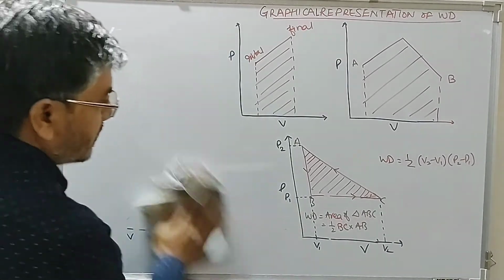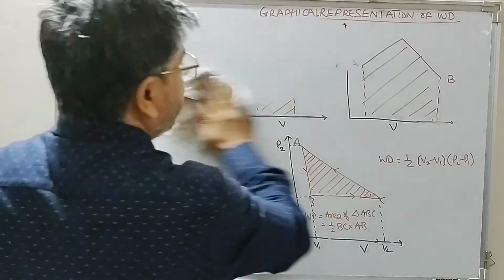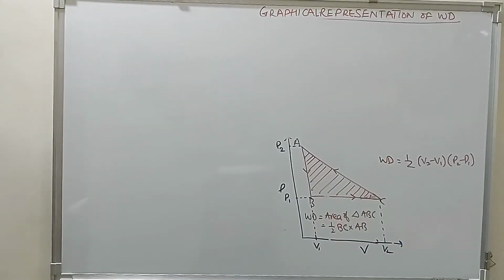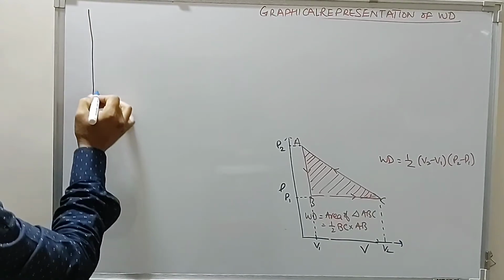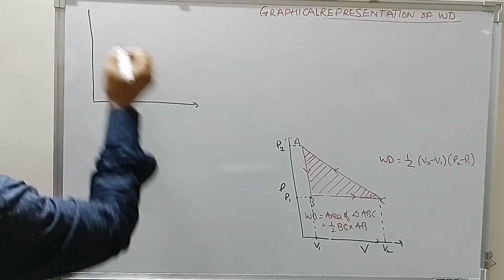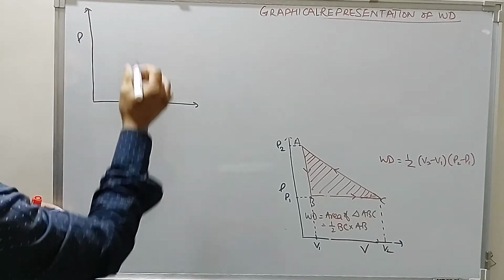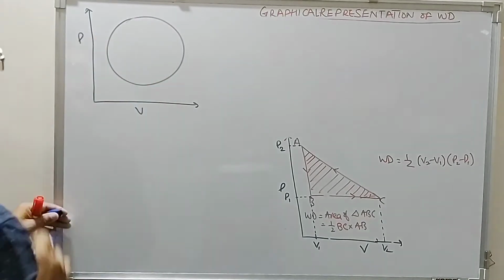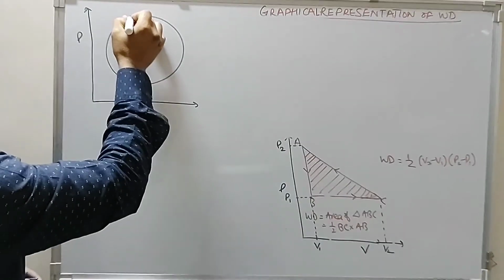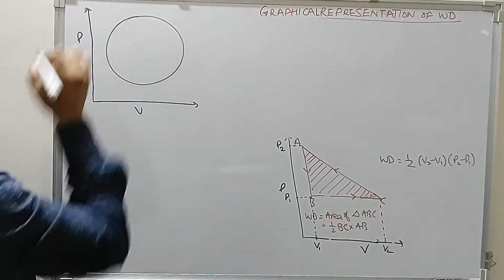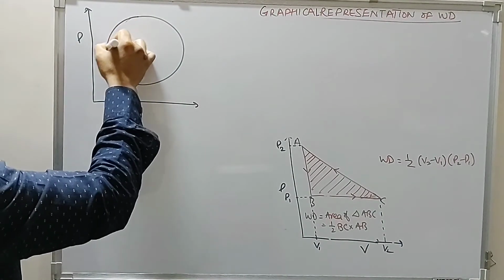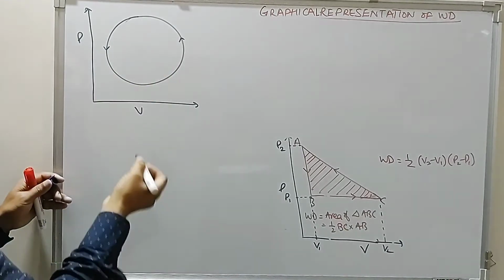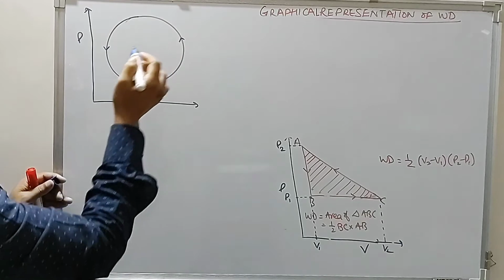Or if the system is going in a circle type process, suppose we have this. This is moving in this way. Now the net work done is this area under the graph.